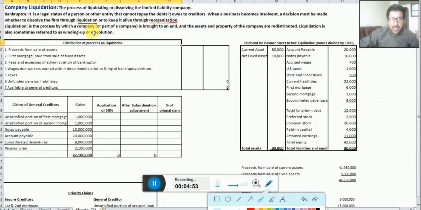In liquidation, the business is closed. It is wound up. In today's lecture, we are talking only about liquidation, how a company or joint stock company is liquidated.